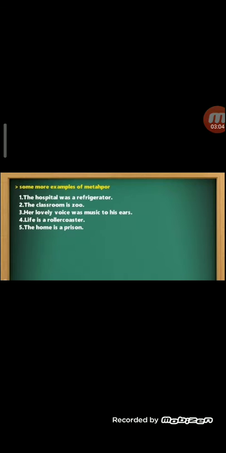Sometimes when everyone in the class makes noise, the teacher comes and says, is this a zoo or a fish market? It means the classroom is compared to a zoo where, like in a zoo, you hear many animals screaming, howling, chirping. So it is in the classroom also, girls and boys speak on a high pitch, loudly.